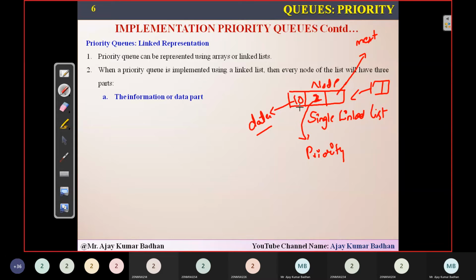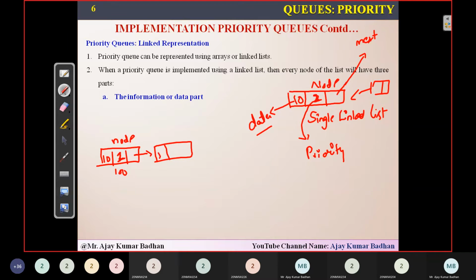Let us suppose the priority for this particular variable element 10, I am giving it as 2. That is what I am storing here. So how it will be represented here is something like this. 10 is the data element. Suppose the address of this node is 100. This is a node and the address of this node is 100. The data element is 10. The priority is, let us suppose, 1, for normal sake, I'm giving it. And this will consist of the address of the next node.